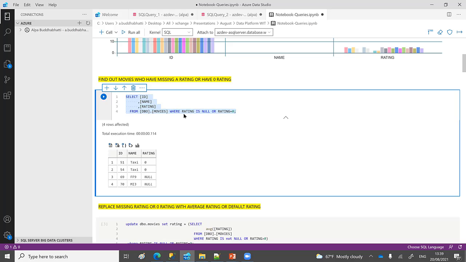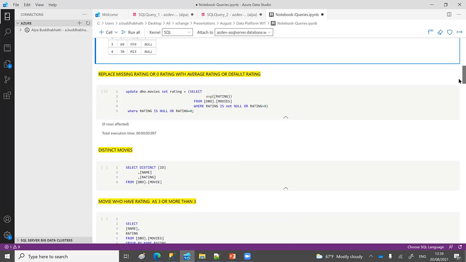Because I say that if my rating is null or my rating is 0, give me all the records whose rating is 0 or null. So you can see that these 4 records have a 0 or null. But in real life, it won't be that simple. There is a lot of data which has missing information.